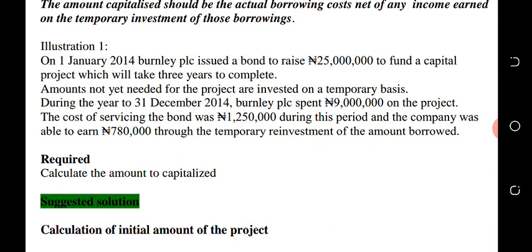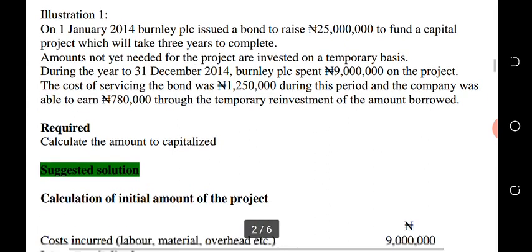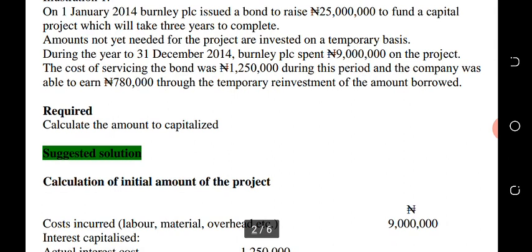We say on 1st of January 2014, Bondly PSC issued a bond to raise 25 million naira to fund a capital project which will take 3 years to construct. So 3 years to construct. Amounts not yet needed for the project are invested on a temporary basis. During the year to 31st December 2014, Bondly PLC spent 9 million on the project. So he spent 9 million on the project.